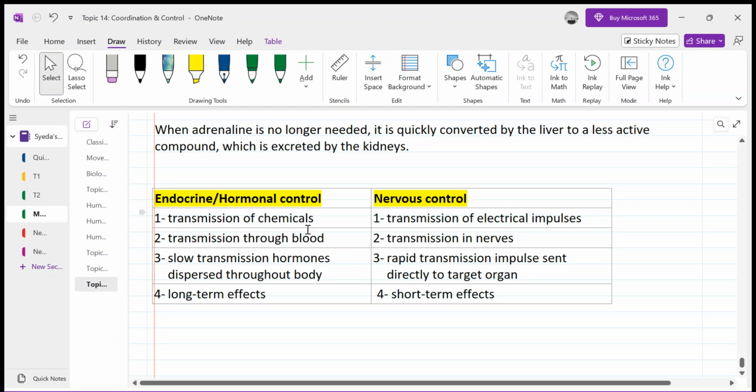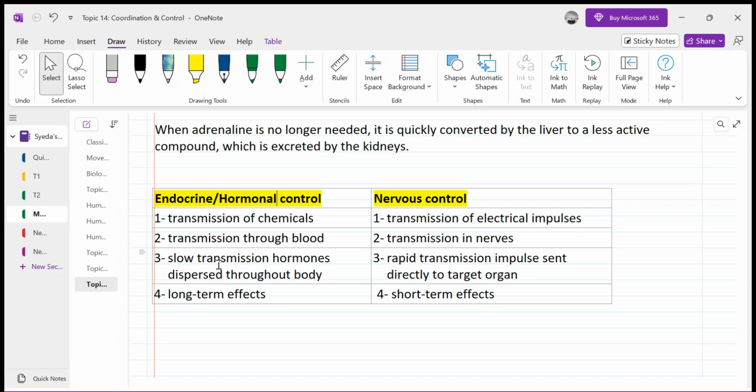But in hormonal control, the organ which has to do the function is treated indirectly, because first the hormones are dispersed into the blood, then from the blood they are taken to the target organ, and not only to the target organ, the hormone goes everywhere. If your pancreas is releasing insulin, this blood is taken to the heart first, then the heart pumps the blood to all parts of the body.